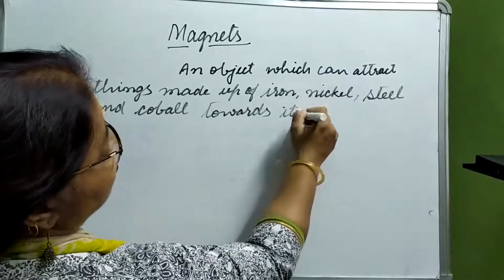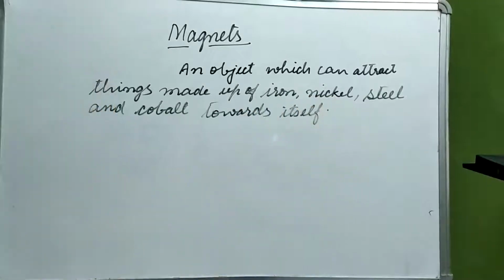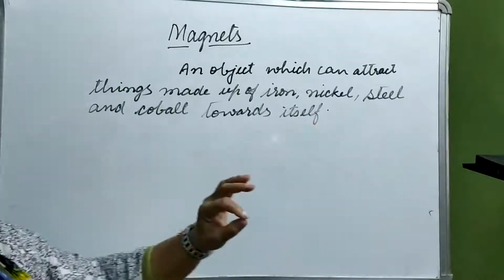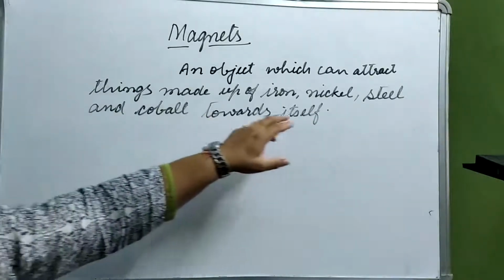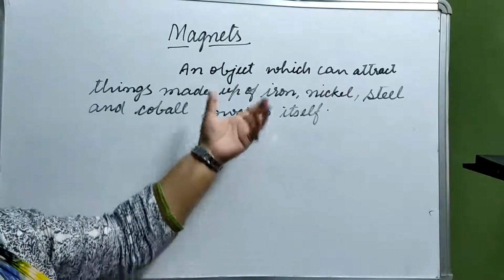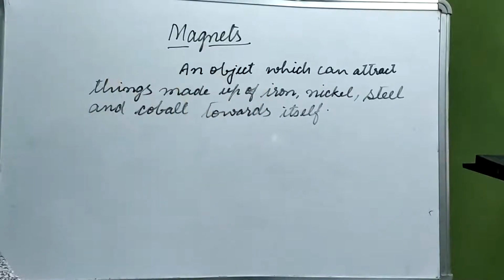Now, such an object which can attract the things which are made up of iron, nickel, cobalt towards itself is called a magnet.